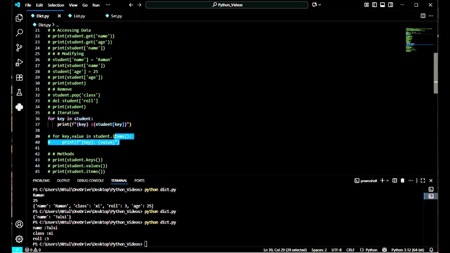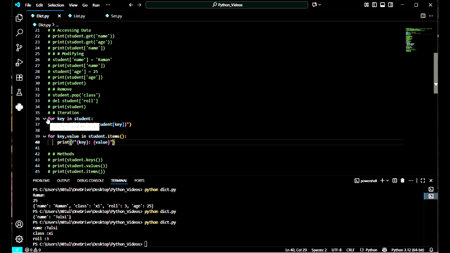Now, okay, tell me. Here, line number 36, I am using iteration, and in line number 39, I am again using iteration. Is it different? Actually, I want to ask. Here, I am just using the key. I am just picking the key and getting it stored in the key reference. And here, I am going to pick the first key and then the value, and then the key will get stored in key and the value will get stored in value. But will the output be different or the same? Let's check it out.